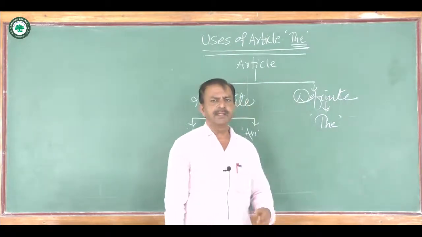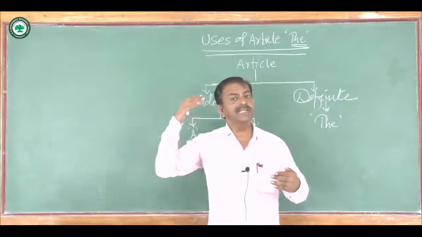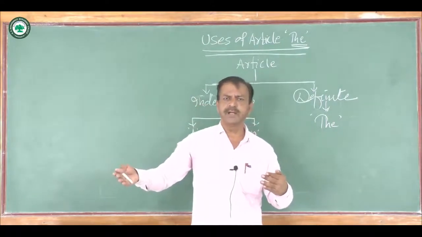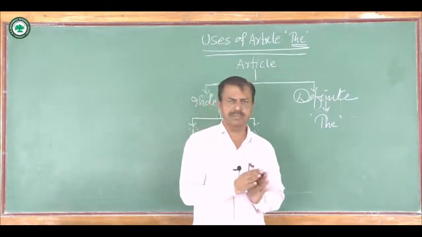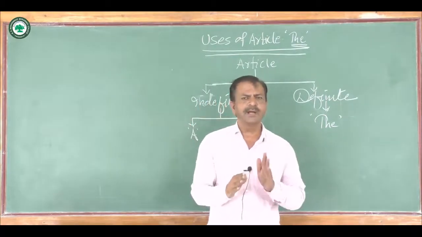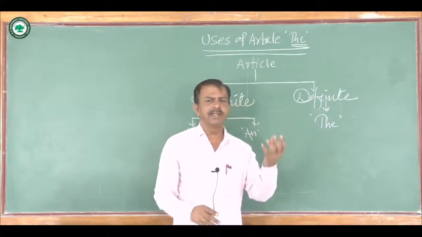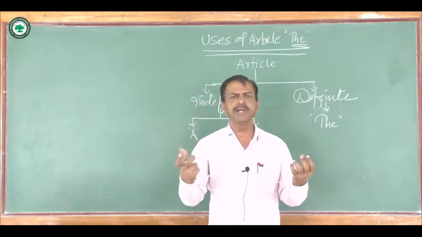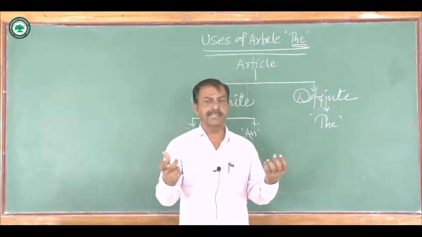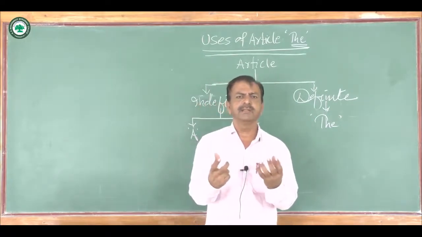When we say Kalidas is the Shakespeare of India, Kalidas and Shakespeare are proper nouns. Generally, a proper noun takes no article. But here, the quality of Kalidas and the quality of William Shakespeare, the English dramatist, is compared.